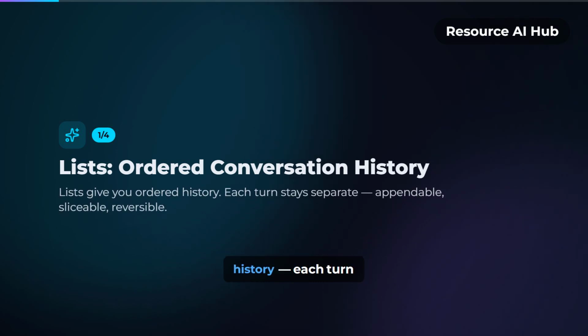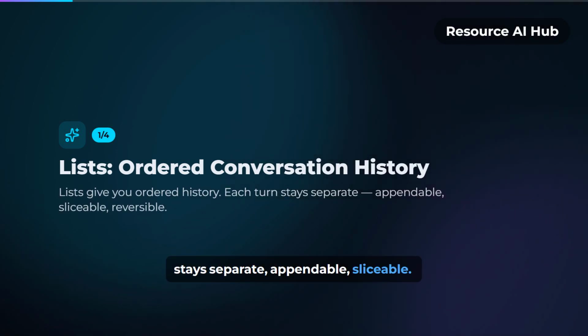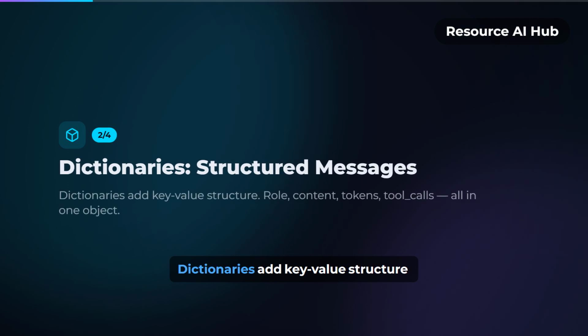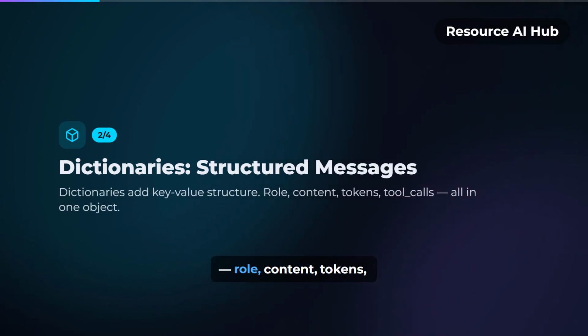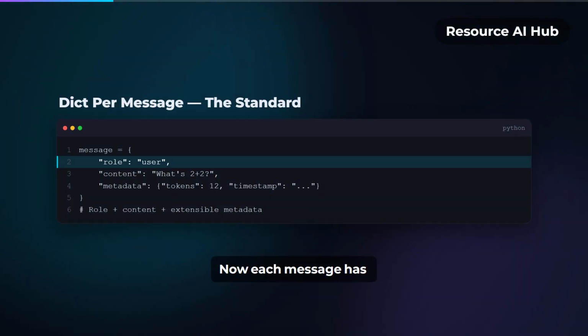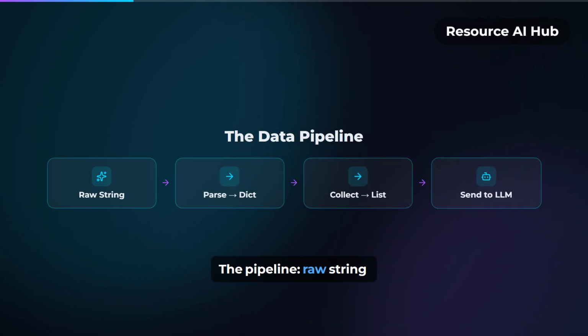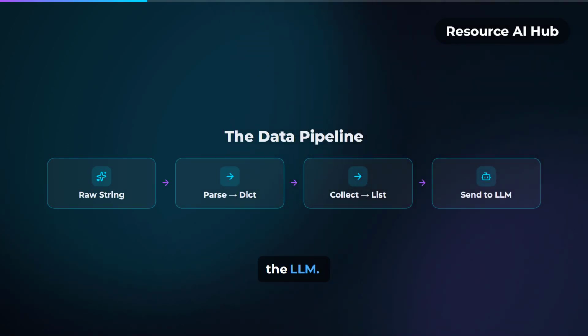Lists give you ordered history. Each turn stays separate, appendable, sliceable. A list of strings is better, but still no roles or metadata per message. Dictionaries add key-value structure: role, content, tokens, tool calls, all in one object. Now each message has a role, content, and room for metadata like token counts. The pipeline: raw string becomes dict, dicts collect into list, list feeds the LLM.